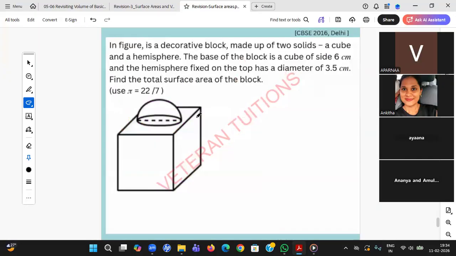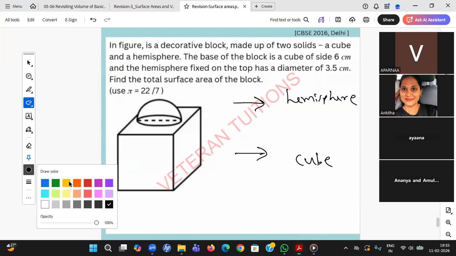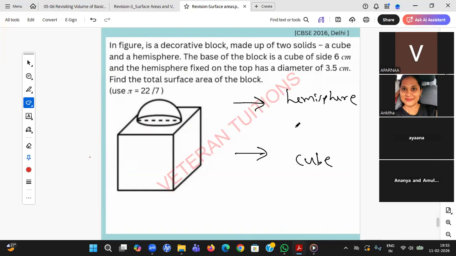Yes, Narendra. Read the question and give me which figures, which known figures, and should I consider TSA or CSA? Or should I add or subtract also? The hemisphere and cube. Okay, cube, hemisphere. Now, I'll write cube and hemisphere. Big one is cube, right? So cube, hemisphere. Okay, then